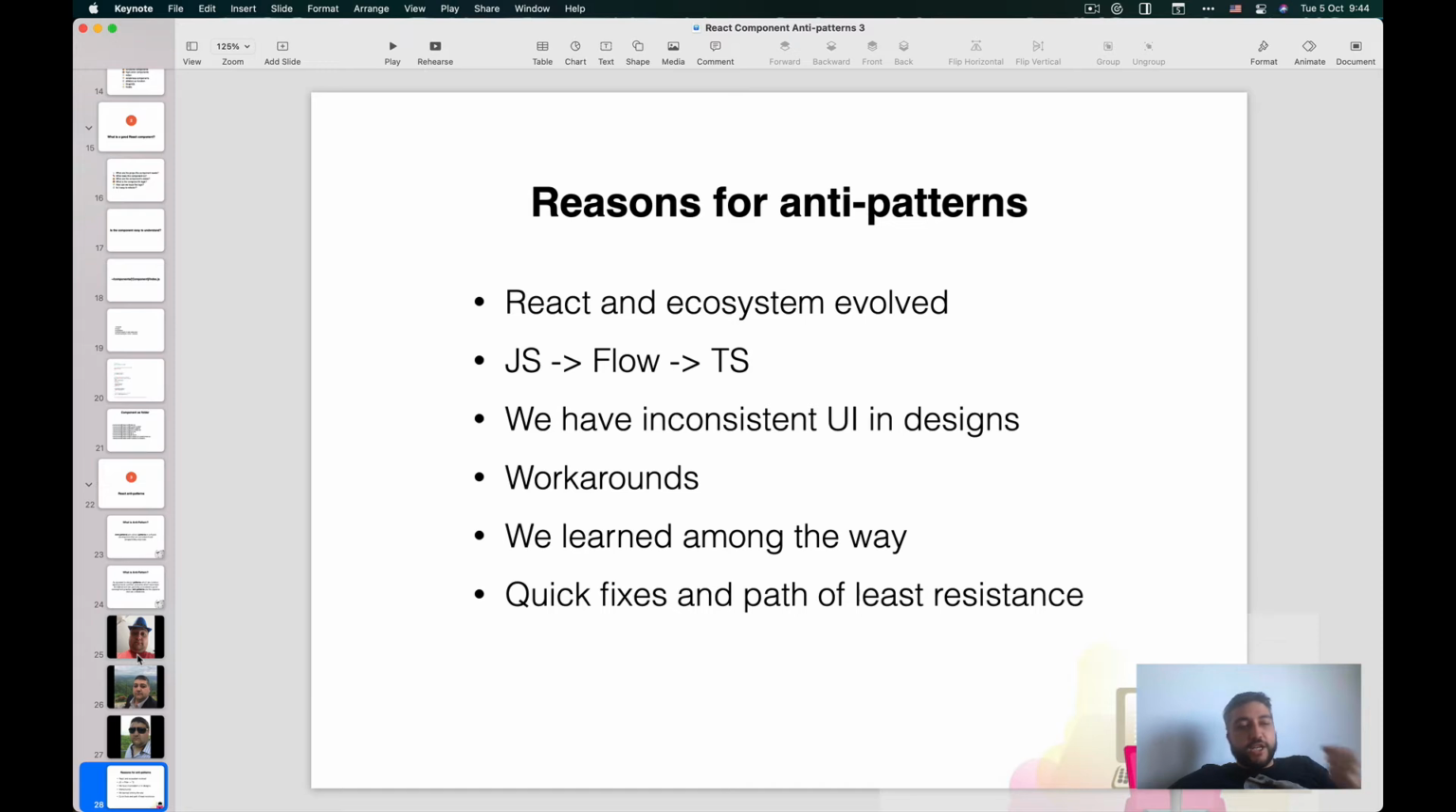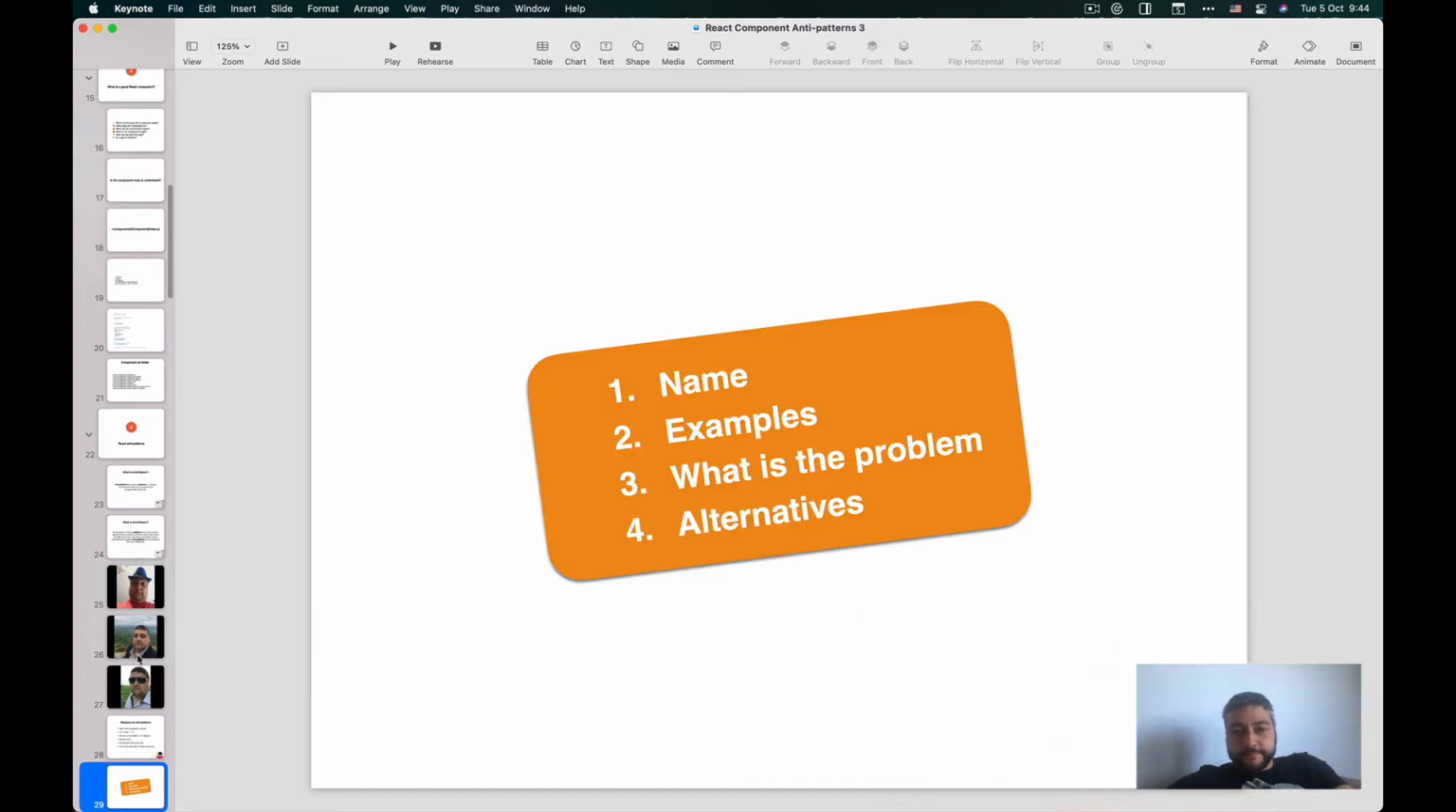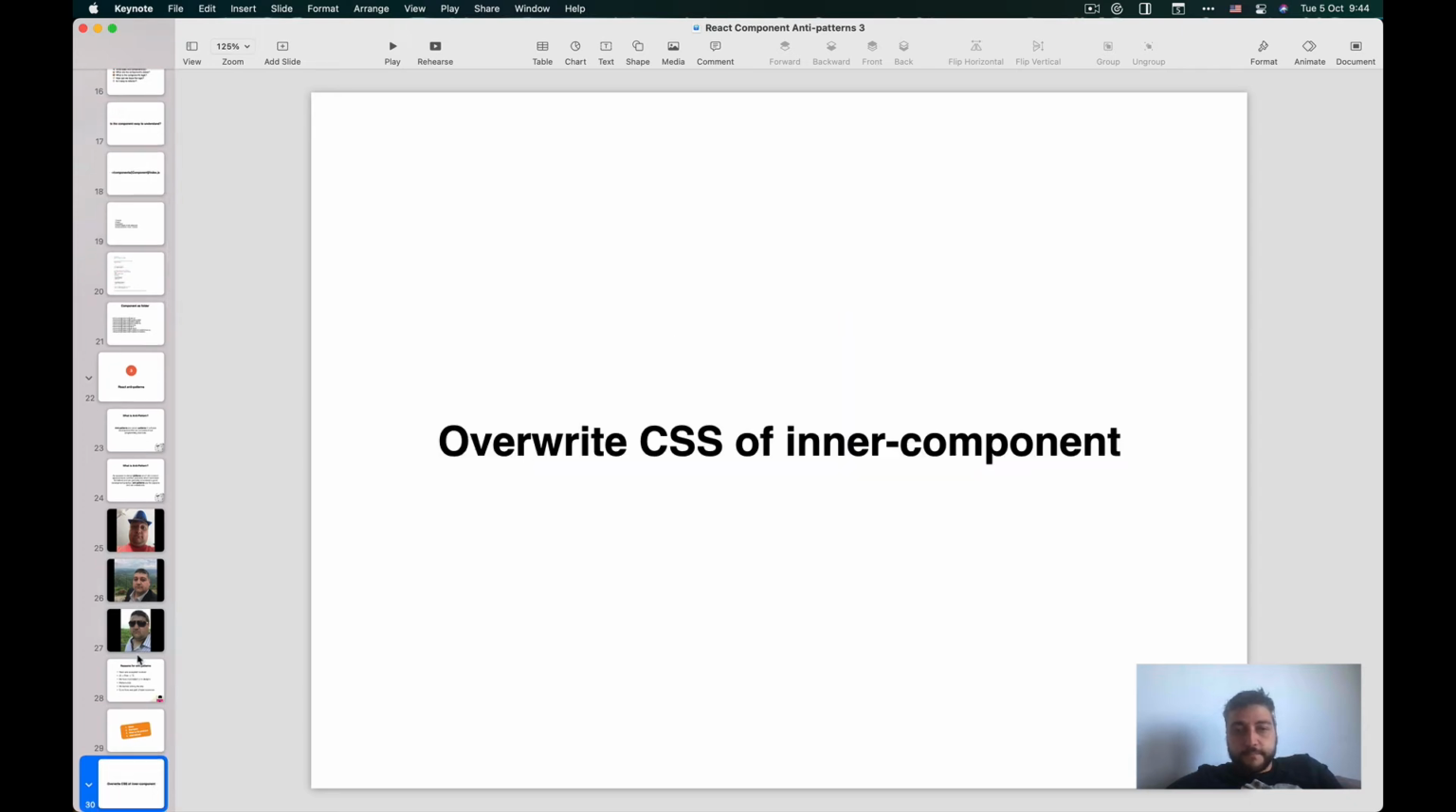Like we need to do a change and we make it quick and dirty. So the way I'm going to structure the pattern is I'm going to give them a name, I'm going to give you an example, I'm going to explain what's the problem, and I'm going to give you alternatives. So the first anti-pattern is override of CSS of inner component.